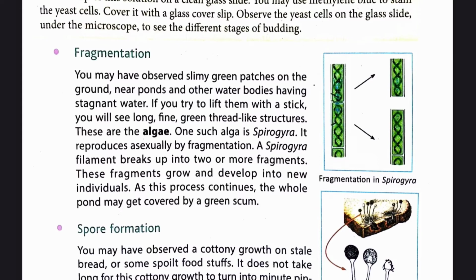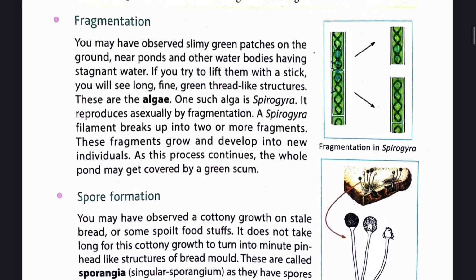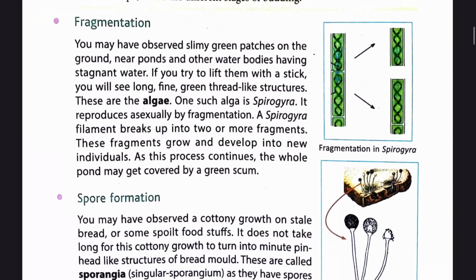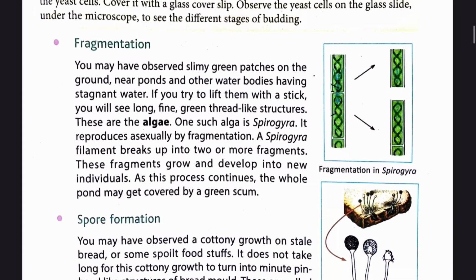It reproduces asexually by fragmentation. A Spirogyra filament breaks up into two or more fragments. These fragments grow and develop into new individuals. As this process continues, the whole pond may get covered by a green scum.